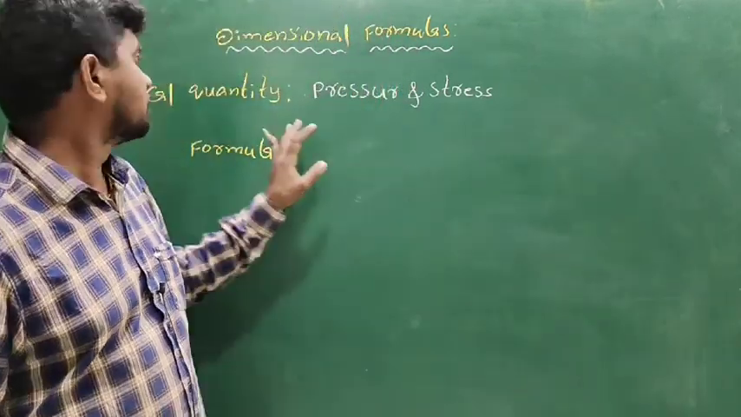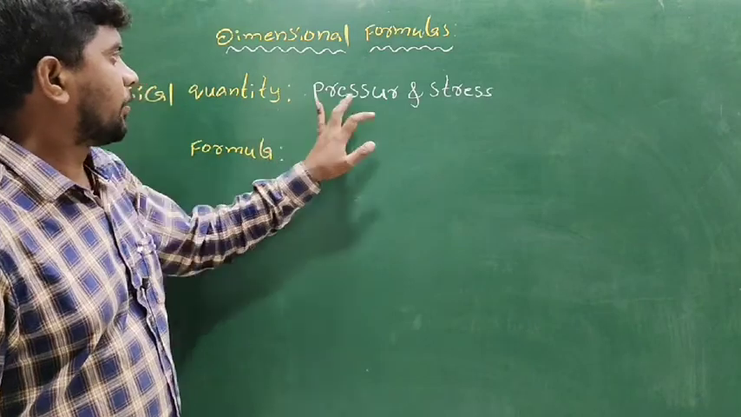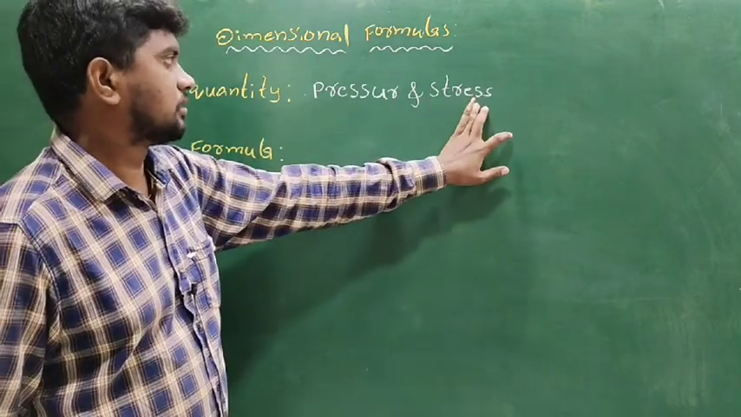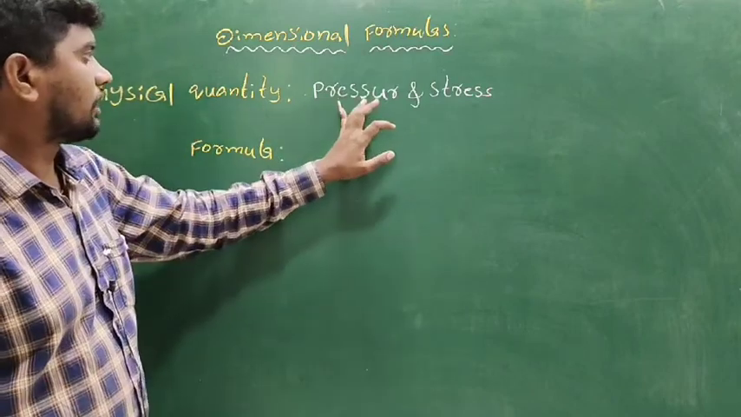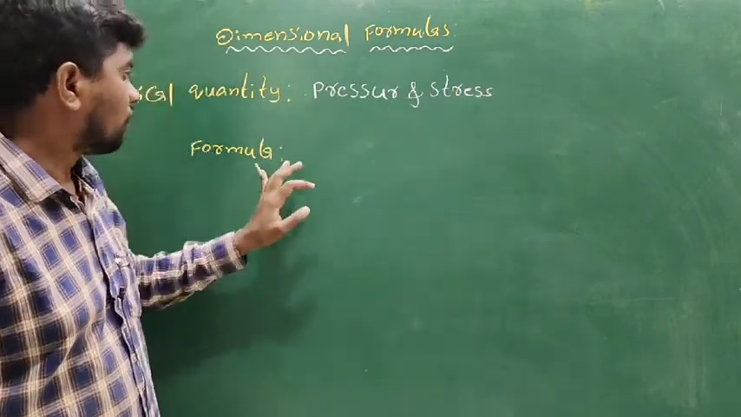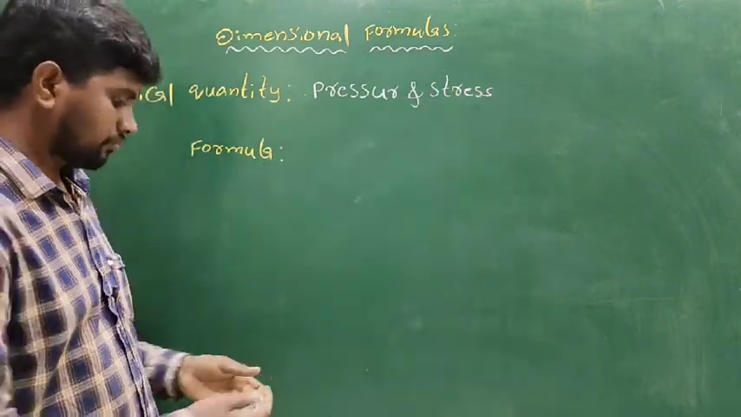In the previous class we discussed the dimensional formula of physical quantities. Today we will discuss the physical quantities pressure and stress, to find out their dimensional formulas. First of all, what is pressure, and what is stress? The formula of pressure or stress.